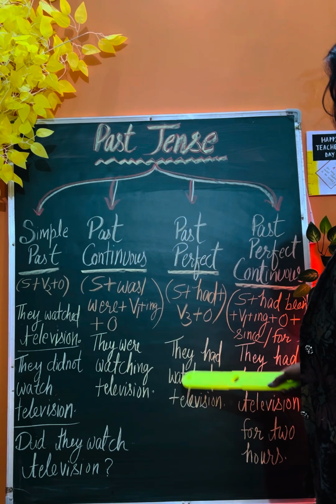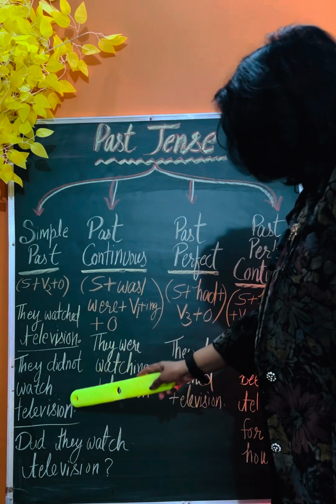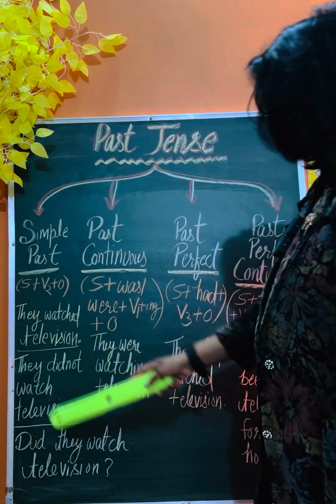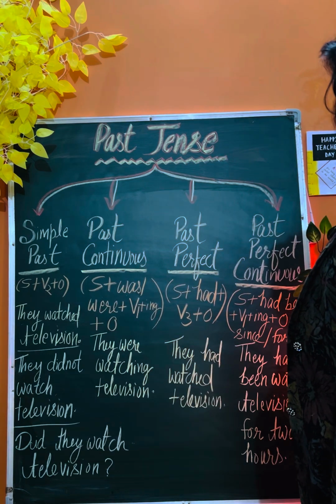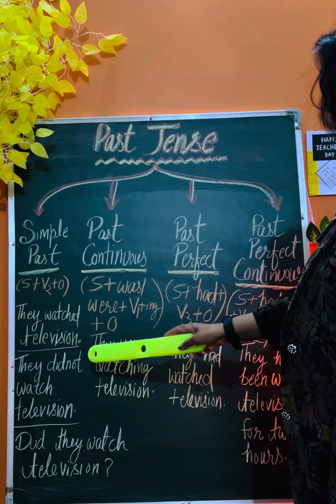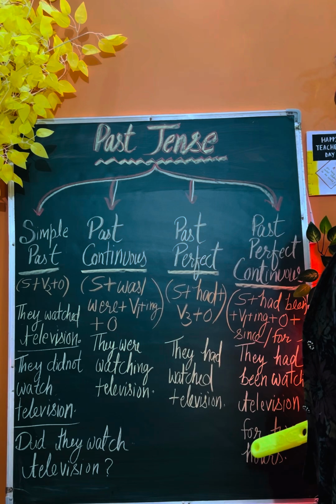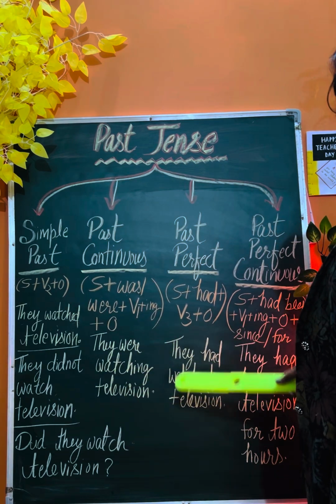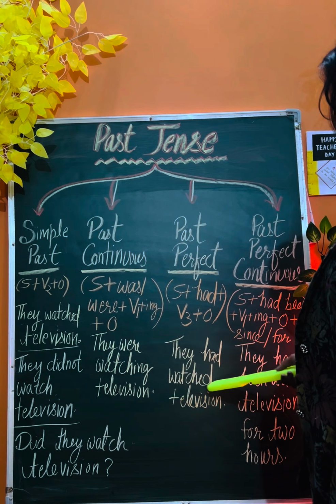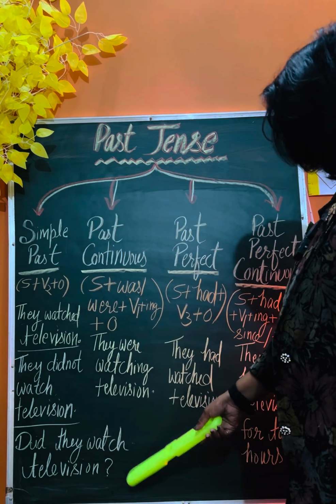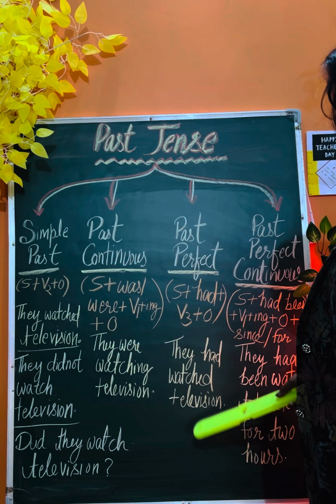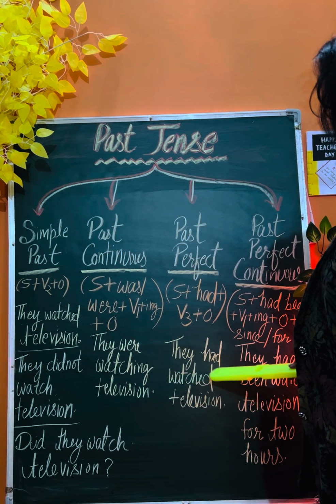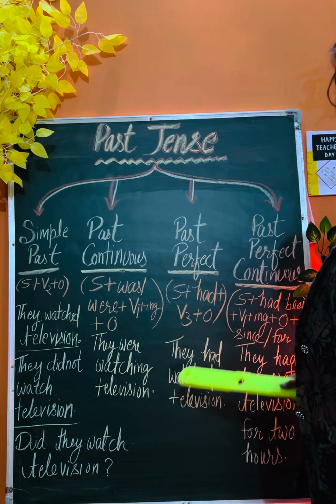So you could notice one thing: when you were changing into negative at that time, the second form was changed into first form, but that is not required in these three. The form of the verb will be similar, right? So they had not watched television, or had they watched television. In negative and in interrogative also, the form of the verb is third form itself, right?